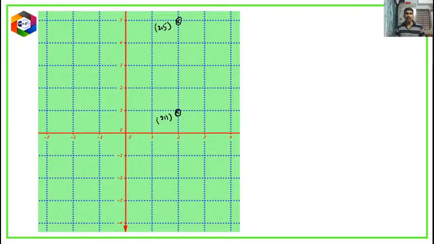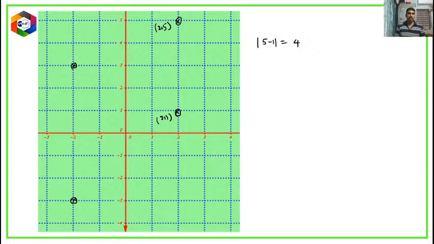Very good. So here the x distance is the same. That's why I am not talking about the x distance. Only the y distance: here 5, here 1. So 5 minus 1 equals 4. Modulus anyway we will take. Now let us consider another pair of points, this is one point and this is the other.